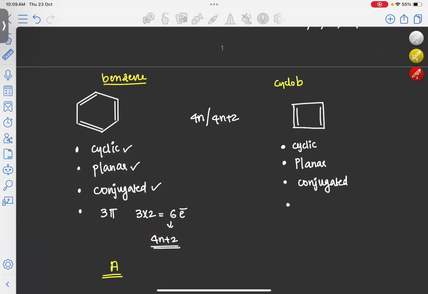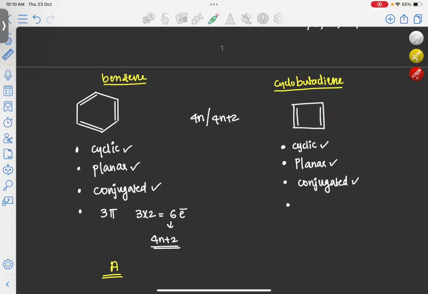Here it is cyclobutadiene. If you are looking here, the first point is that it should be cyclic. Our molecule is cyclic. So the first point is correct. And the second is that it should be planar. Here all the carbon atoms are sp2 hybridized. So that's why it is planar. The second point is also correct. The third point is that it should be conjugated. In the molecule, we can see alternate double and single bonds. So that's why it is conjugated also. And now we have to see how many electrons are present in our system.